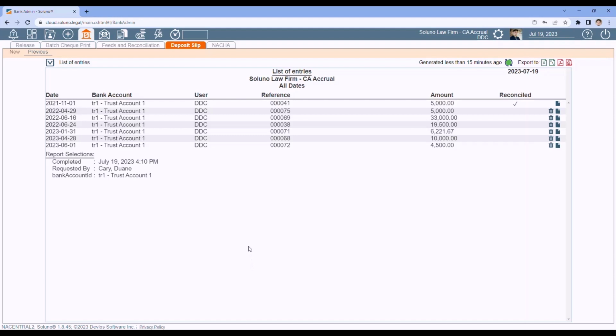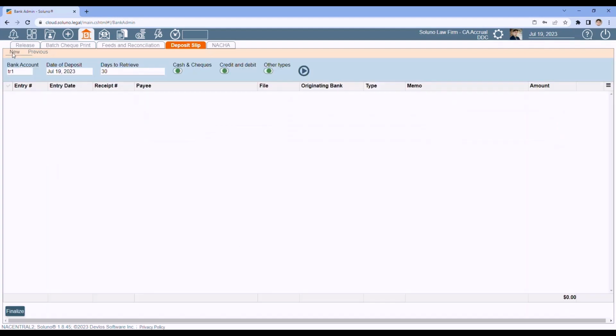You can now go in, make any corrections to any of those receipts, and then go back to the New tab and recreate the deposit slip again. So for those people that do use deposit slips, this is how you can create them in Soluno so you have them available for your bank reconciliation.